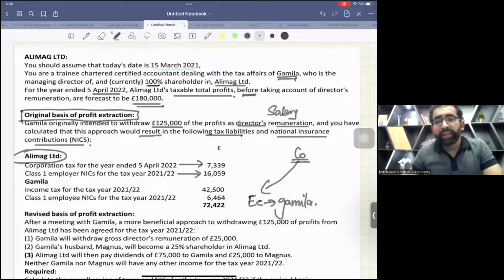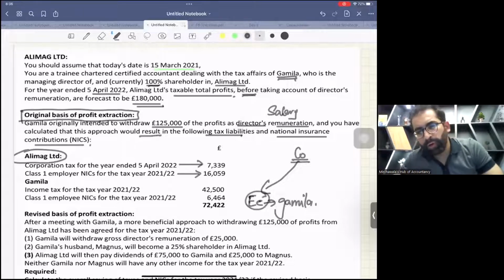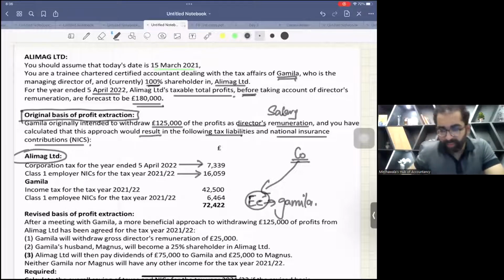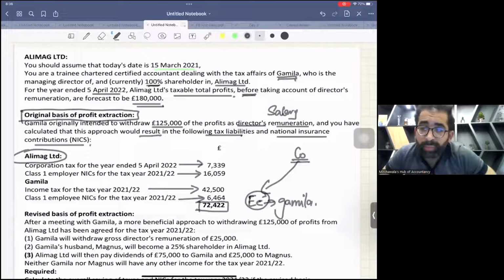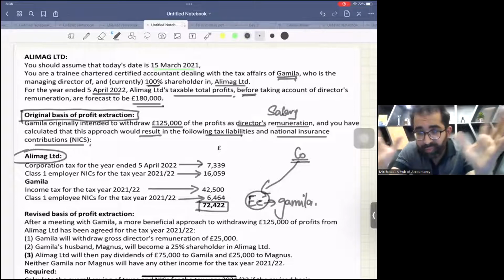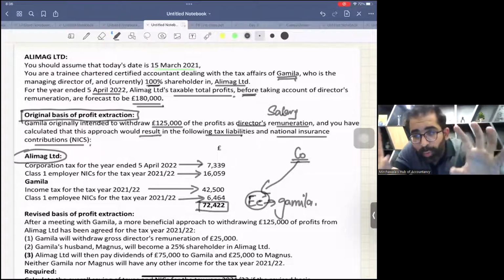Okay. Now, as an individual, Gamila is receiving the salary. So this salary is the employment income for Gamila. So for employment income, you have to pay income tax. So this is the income tax, and this is the class 1 employee NIC, and this is the sum of all, 72422. So right now the cost to Gamila, because the company is also owned by Gamila.